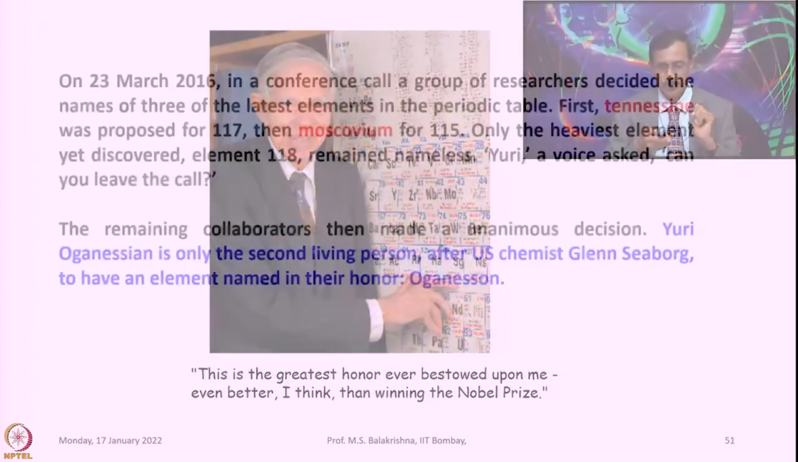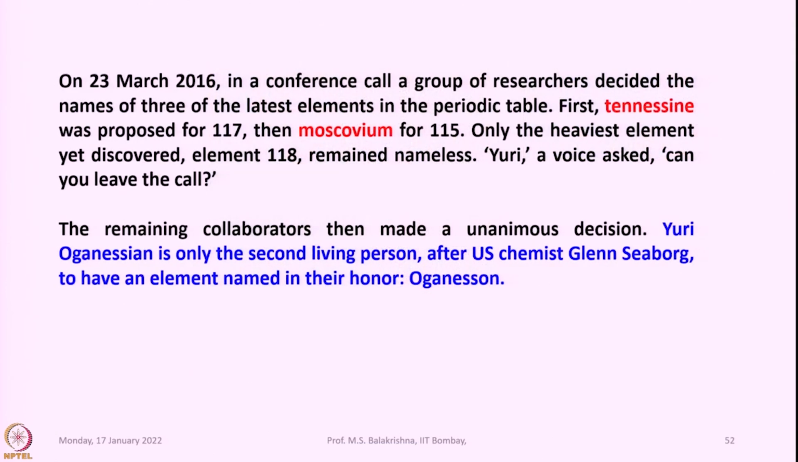I unquote. On 23rd March 2016 in a conference call, a group of researchers decided the names of three of the latest elements in the periodic table. First, tennessine was proposed for atomic number 117, then moscovium for atomic number 115. Only the heaviest element yet discovered, element 118, remained.